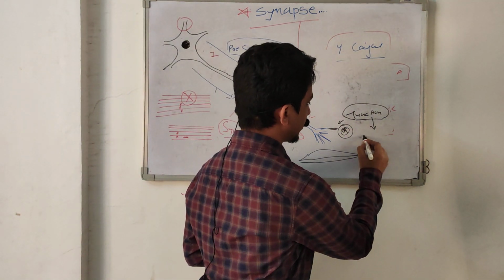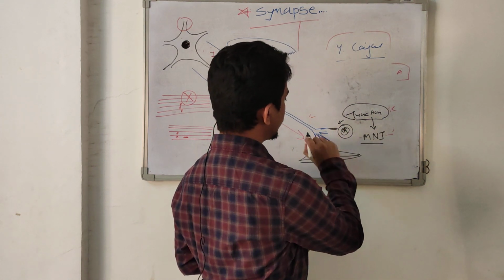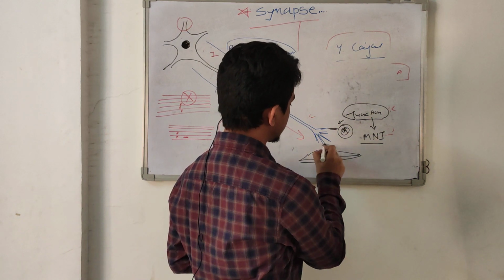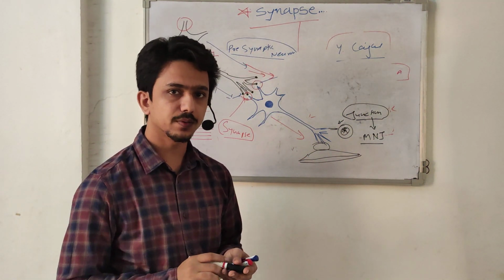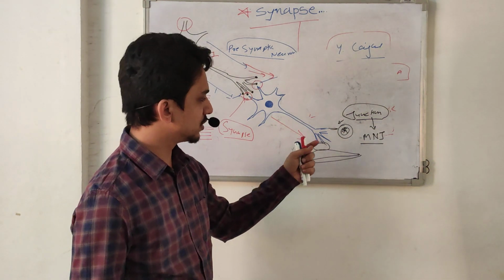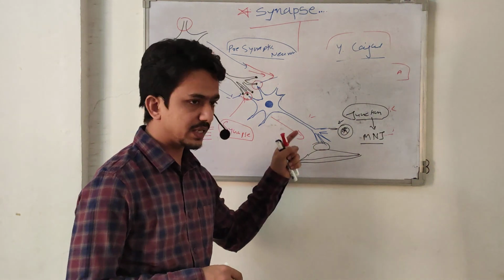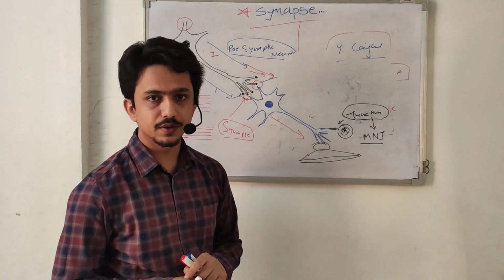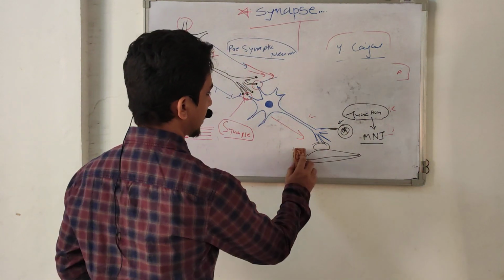An example is the myoneural junction, a junction between the neuron and skeletal muscles. This is called a myoneural junction. But nowadays this is also called a synapse. We can say junctions and synapses are similar structures, because they pass information in the same way. So we can say it's a synapse as well as a junction.